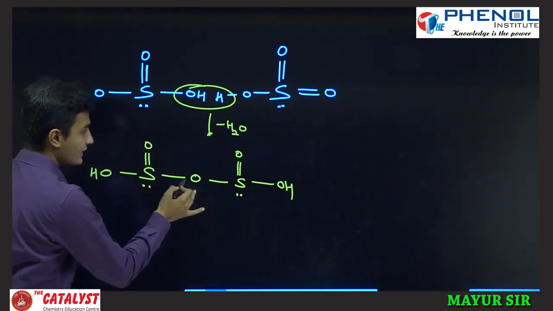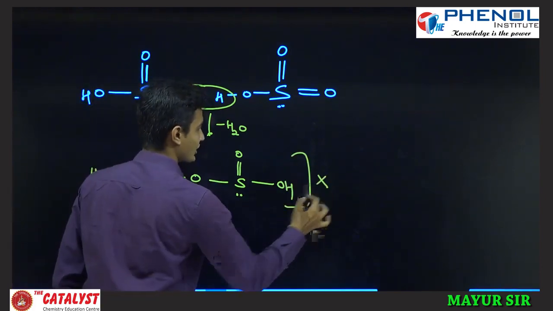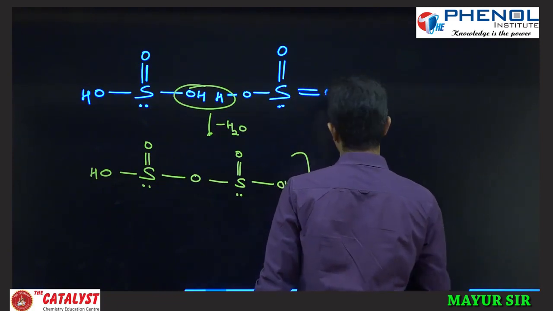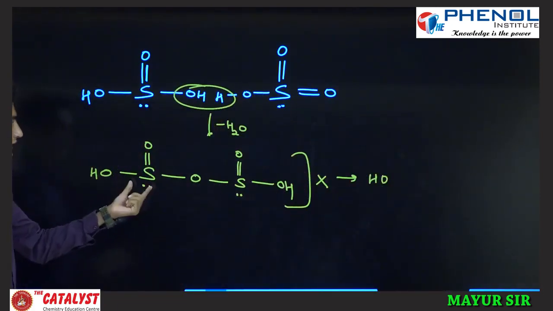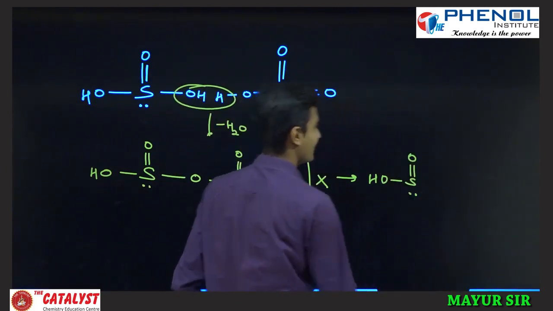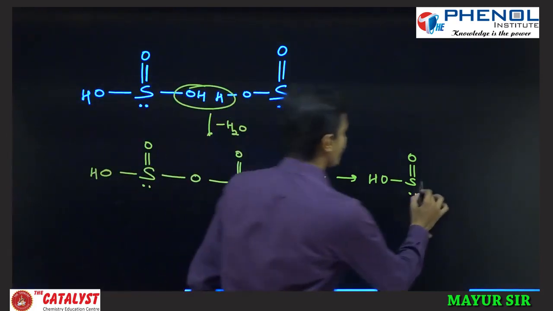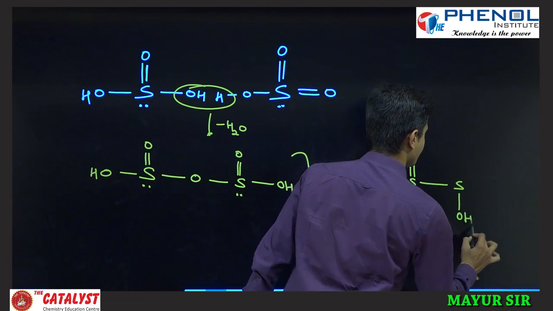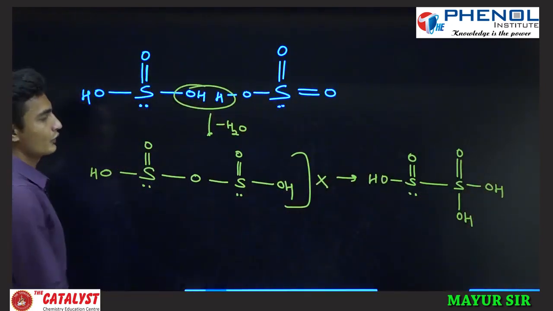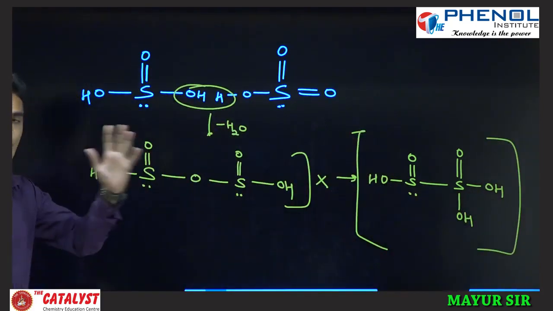Okay, this oxygen is not S and S, but instead of this structure, here we have the same OH. I have written OH here, then S double bond O, the same S double bond O, and the lone pair is in the perfect position. This oxygen is attached to the sulfur. So here the sulfur bond is there, the oxygen is in the form of OH, and there is a double bond O. That is what you can write as di or pyrosulfuric acid, sulfurous acid.